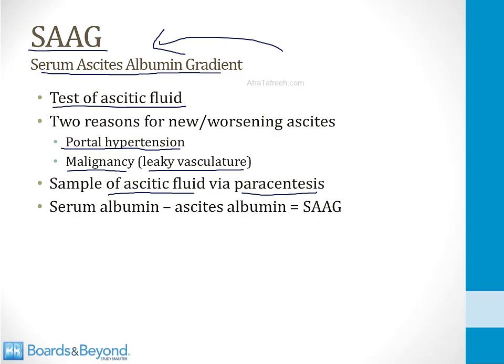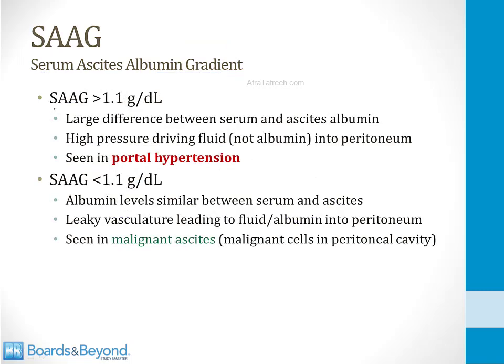Paracentesis involves sticking a needle into the swollen abdomen like we saw in that last slide and drawing a sample of the fluid. You then compare the ascites albumin concentration to the albumin concentration in the serum. If you subtract the ascites albumin from the serum albumin, you will determine the SAG, or the serum ascites albumin gradient. If the SAG is high, greater than 1.1, this means there's a large difference between the serum and ascites albumin concentration. And this is what happens in portal hypertension.